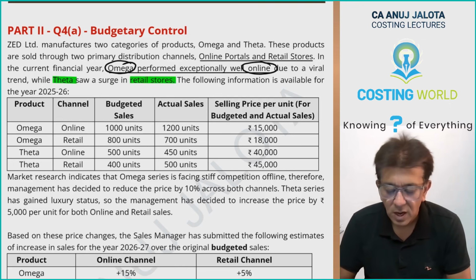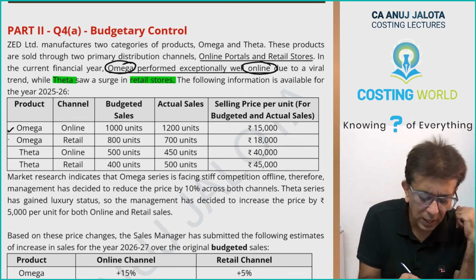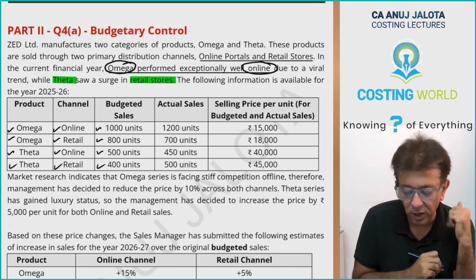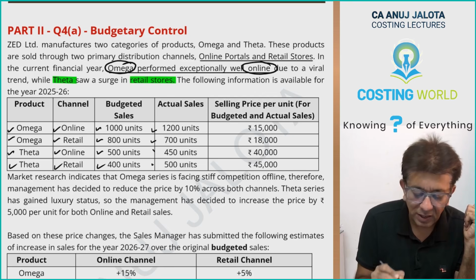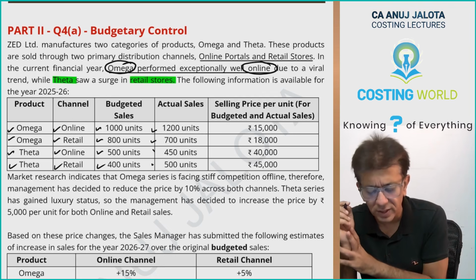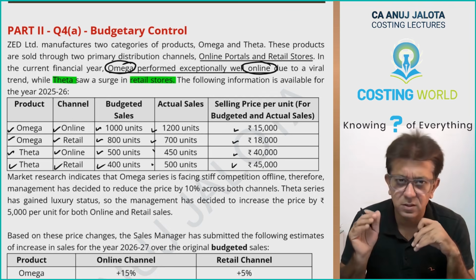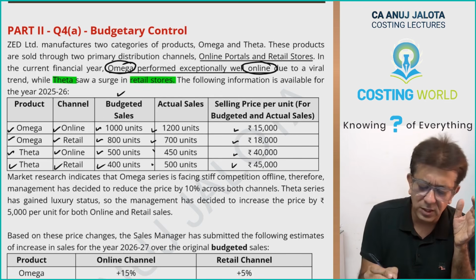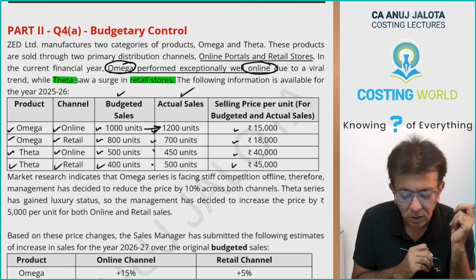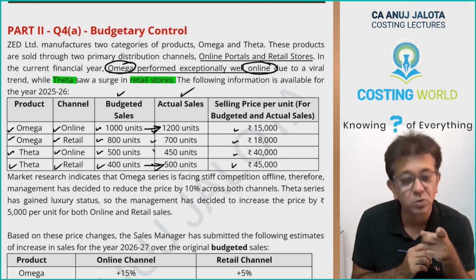Further, the following information is available for the year 2025-26: Omega, Theta, online, retail, budgeted sales and actual sales. If budgeted and actual sales are both given, that means this year is over, because actuals are known at the end of the year. Selling price per unit is given for budgeted and actual sales. We had budgeted this, and we got this particular result. You can see Omega did very well online, and Theta did very well in retail, which is what they had told us.